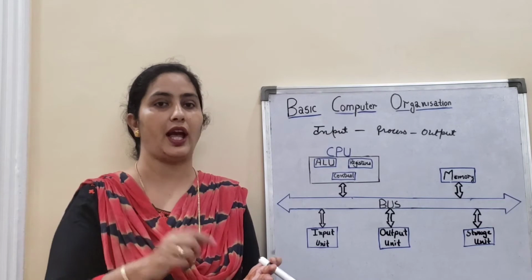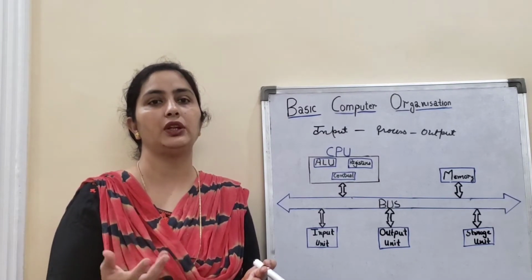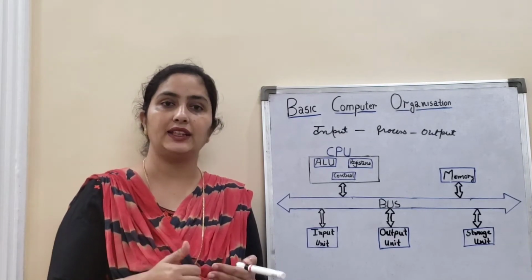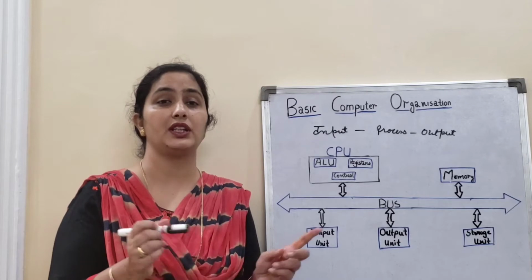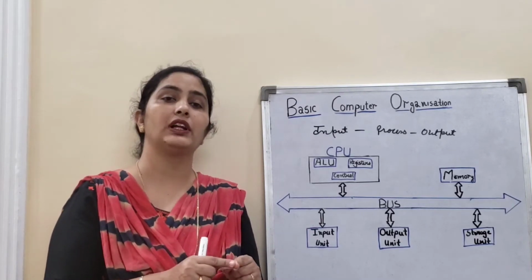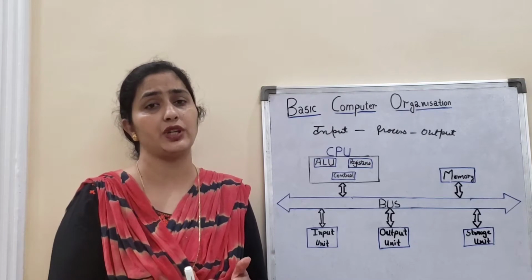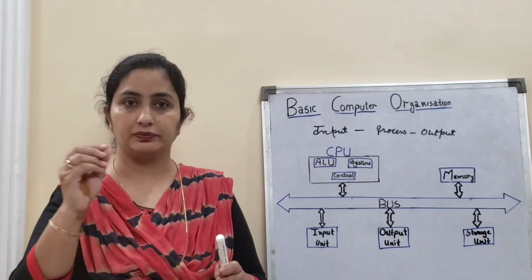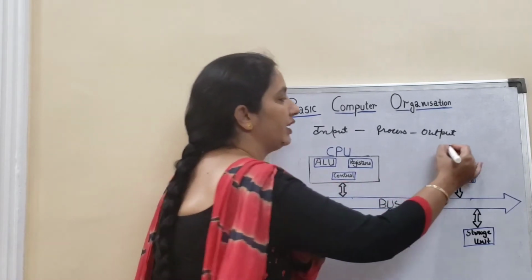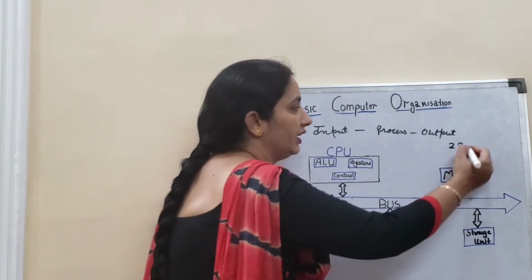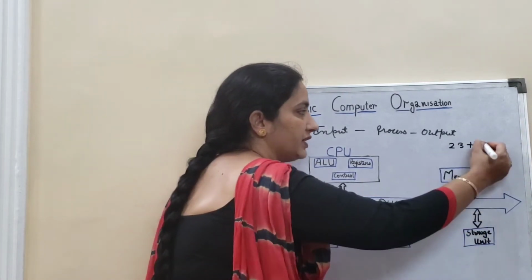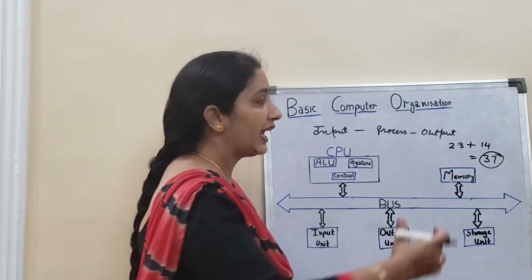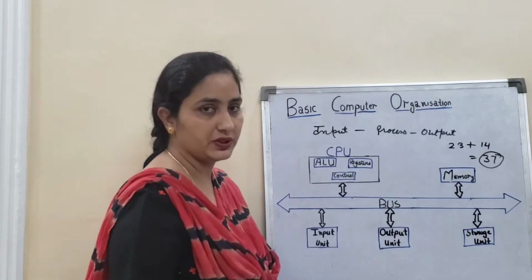Like if you are in a calculator, you may not know exactly what output will come if you add 23 plus 14, but you know that these two numbers will be added. So whenever we are working on the computer, we know the output. It is very obvious that if you enter 23, then press the plus button, and then 14, you are going to get 37. Maybe you don't know the exact number, but you know that the addition of these two numbers will come.